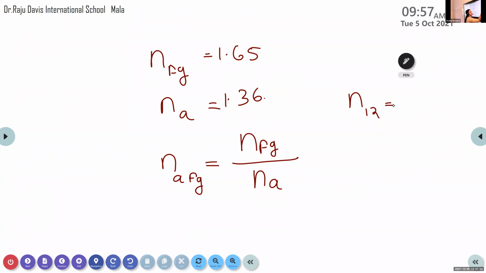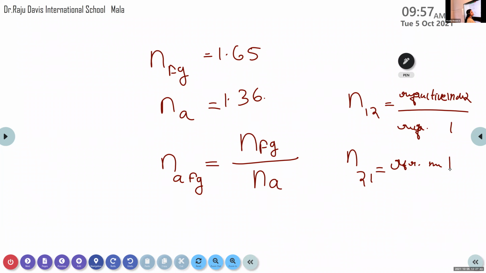N12 is equal to the refractive index of medium 2 divided by the refractive index of medium 1. If it is N21, then the equation becomes the refractive index of medium 1 divided by the refractive index of medium 2. Similarly, instead of medium 1 and 2, here we have the specific mediums given in the question.